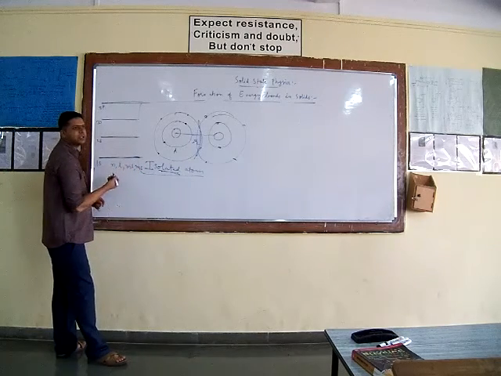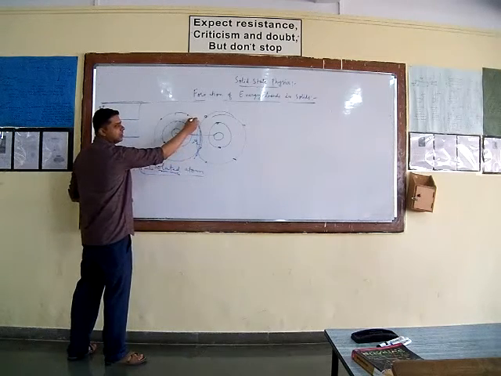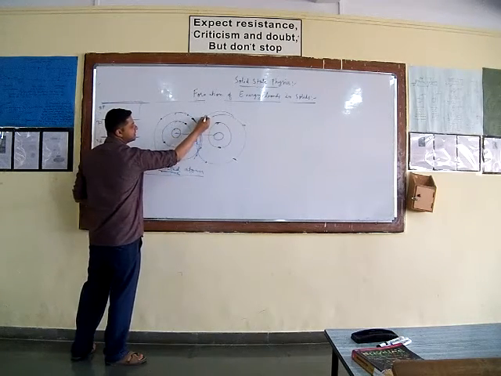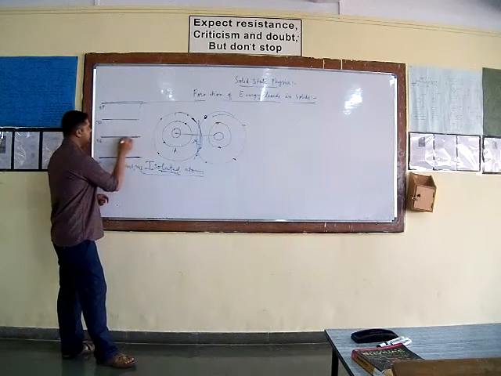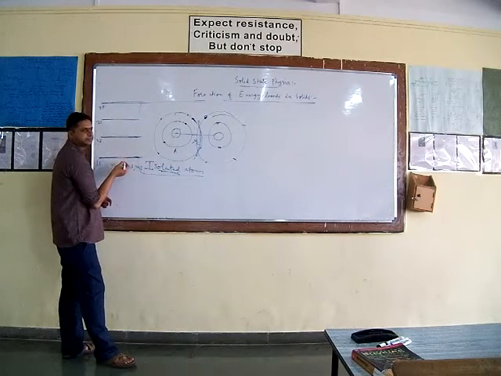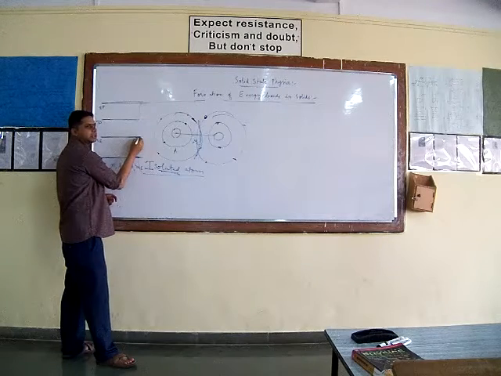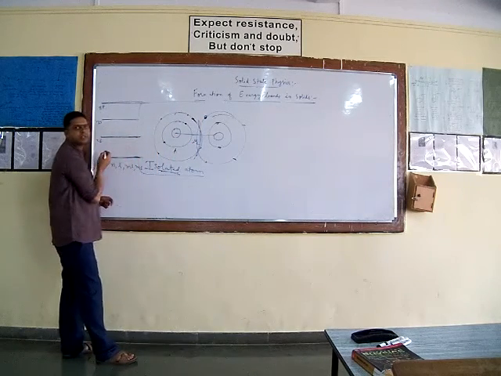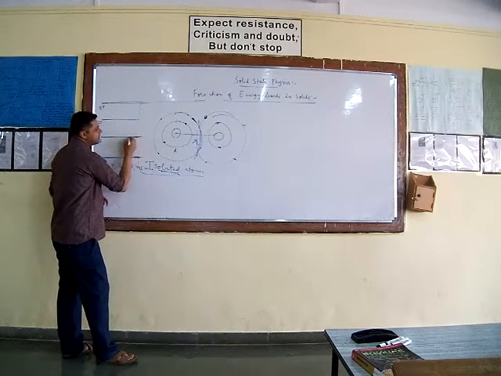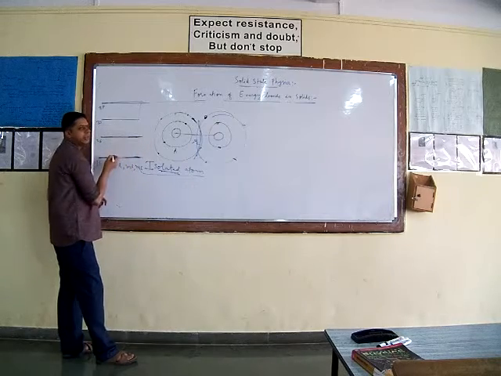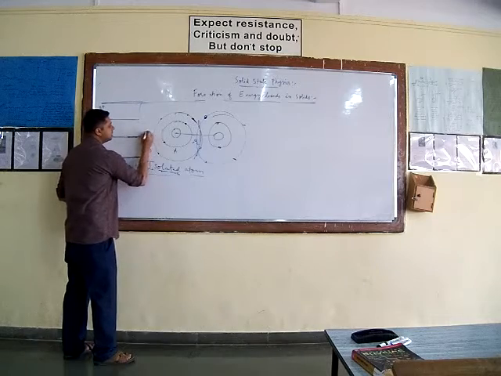that they will try to occupy the same energy state. Means the electrons present in the valence shell of this atom and the electron present in the valence shell of this atom, both of them will try to occupy the same energy state. Suppose this 2s is the energy state. This electron will try to occupy this state. This electron will also try to occupy this state. So if a large number of electrons try to occupy the same energy state, then this single energy state will split up into two energy states.